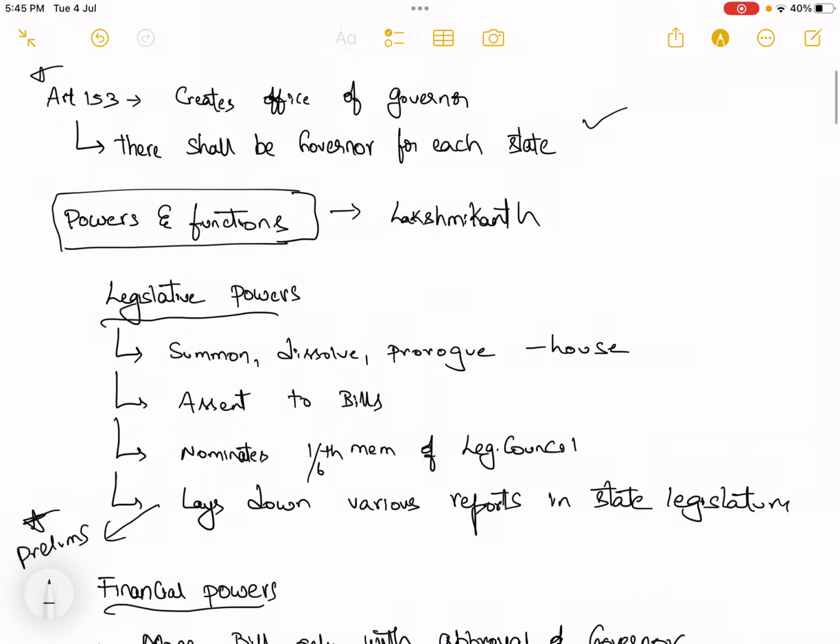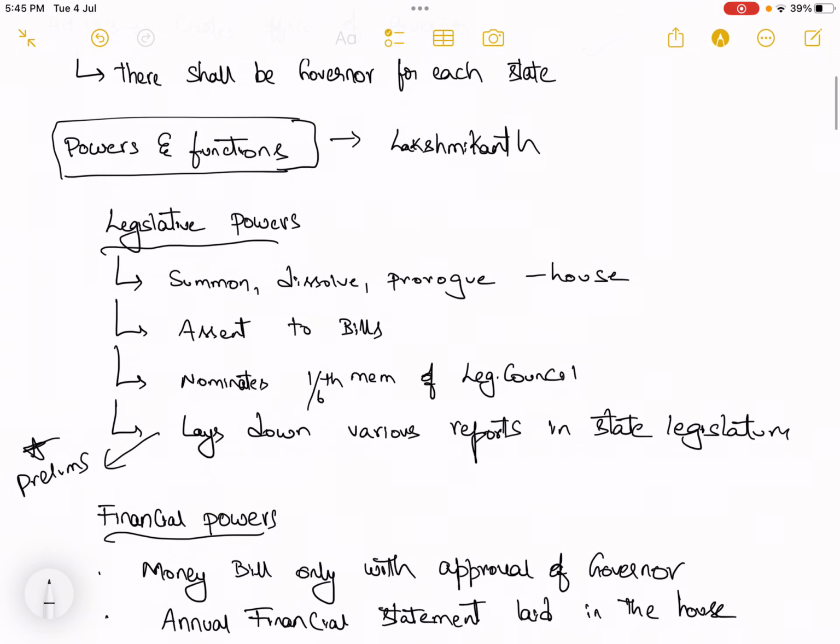They can simply ask in the mains, discuss the powers and functions of the governor. In such cases, you should not lose the marks. So you should be prepared well because the governor topic is so much in the news. They can ask a simple direct question: powers and functions of the governor.